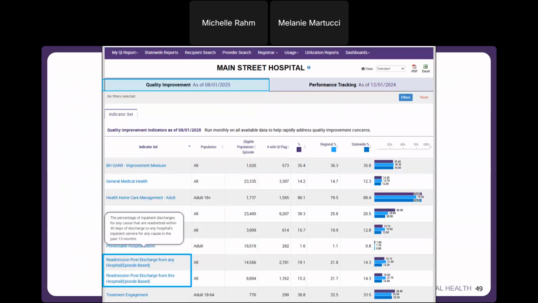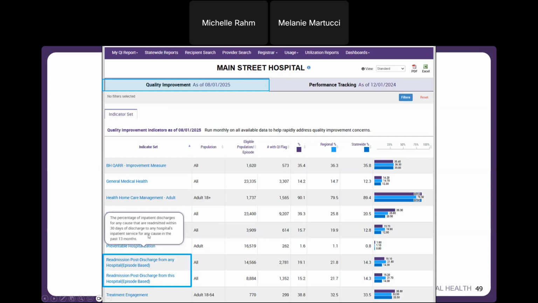All right, so these readmission measures live in our quality improvement measure set bucket. So we're in my QI report. Again, I'm logged in as a Main Street Hospital. I'm in the quality improvement tab. And here are those two readmission measure sets. We have readmission post-discharge from any hospital and then readmission post-discharge from this hospital. And I have data here because I'm logged in as a hospital, so I can see who was discharged from my hospital I'm logged in as.